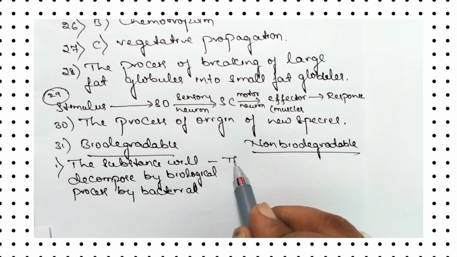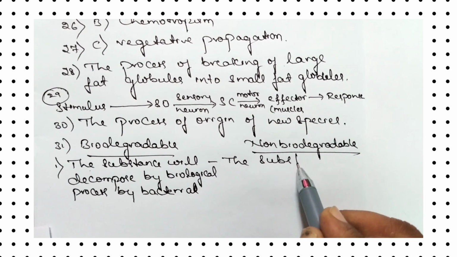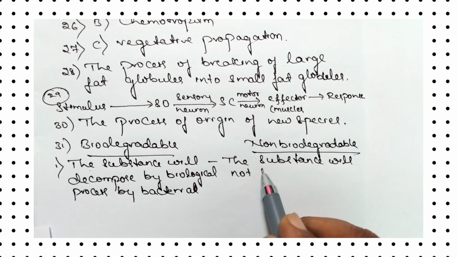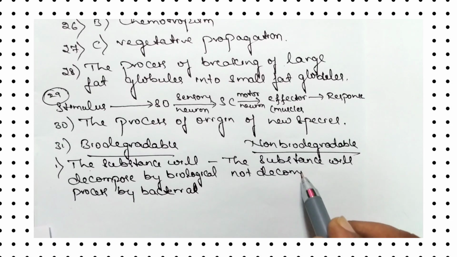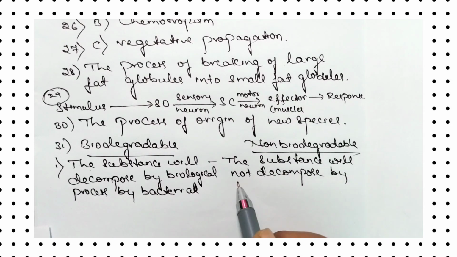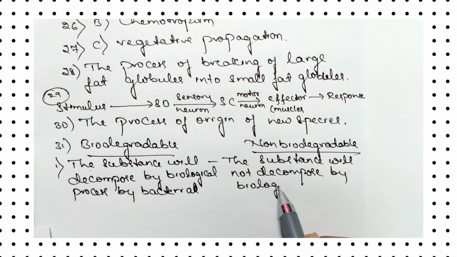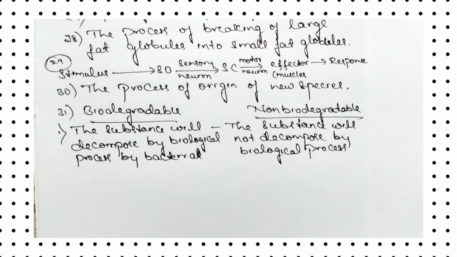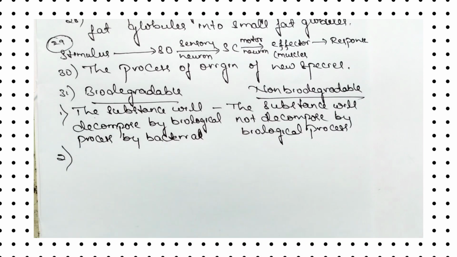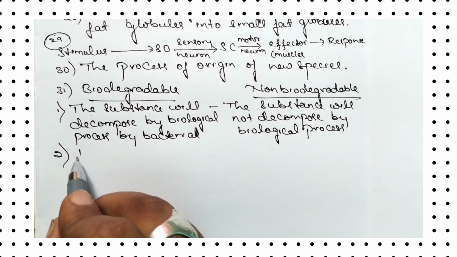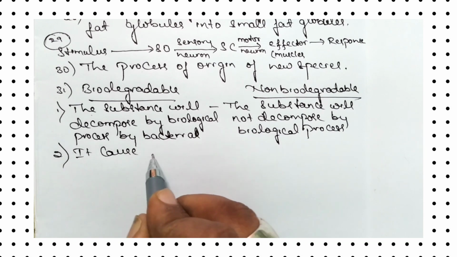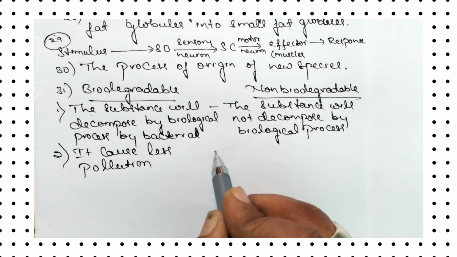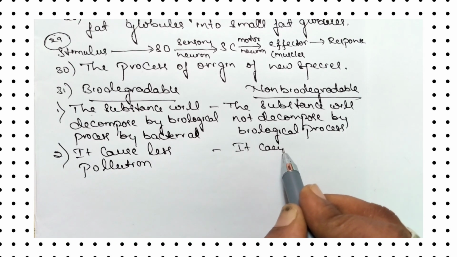Like this, on the other side, the substance will not decompose by biological process. It cannot be decomposed by biological process. This is the first difference. Then coming to the second difference: biodegradable causes less pollution, and non-biodegradable causes more pollution.